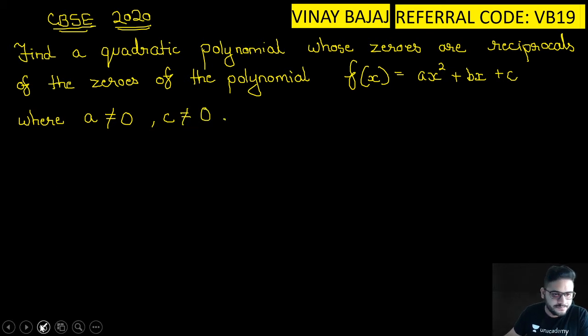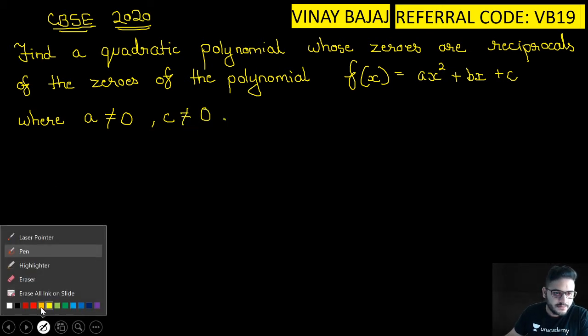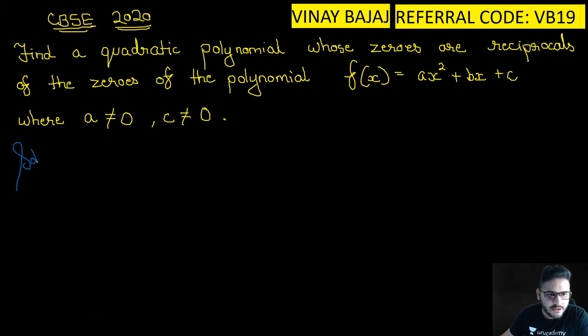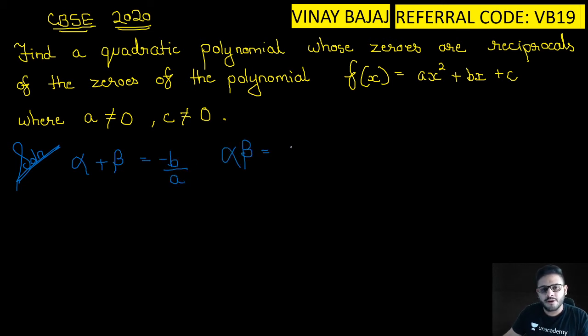So let's go. Majority of students might have started it, I know. Let's crack it. Solution. Now again, alpha plus beta is equal to minus b upon a. Alpha beta is equal to c upon a.